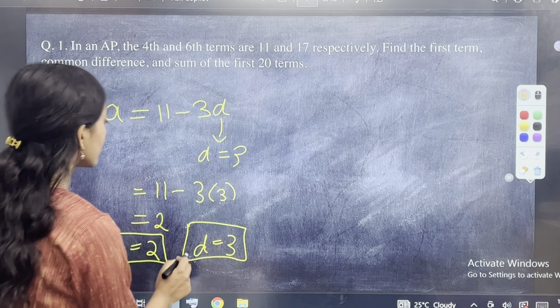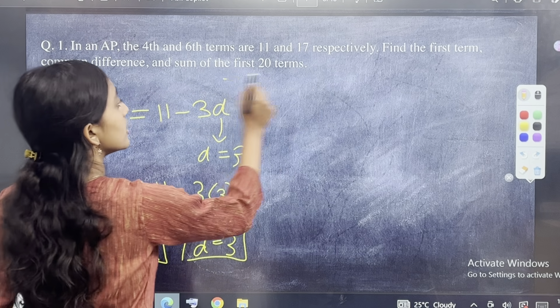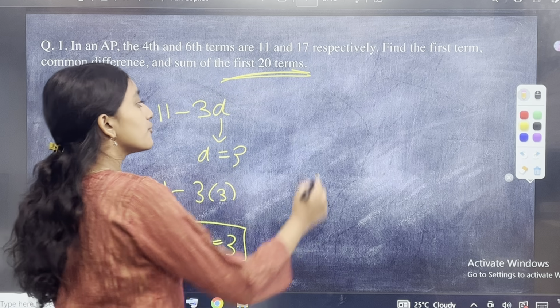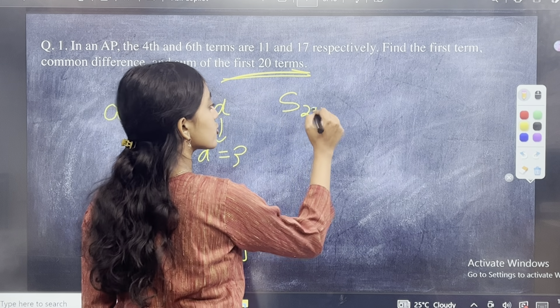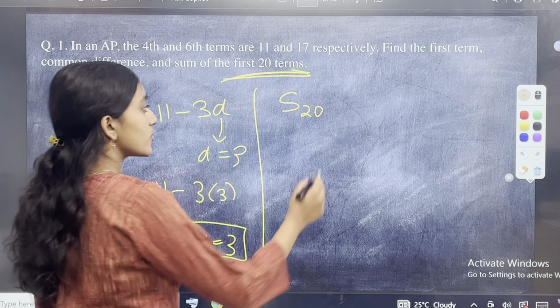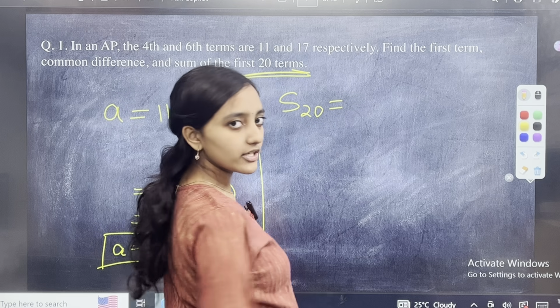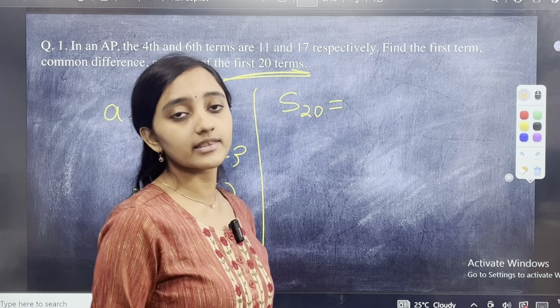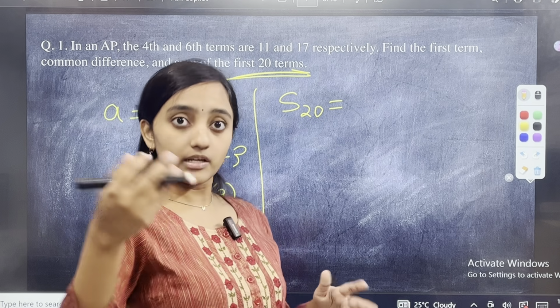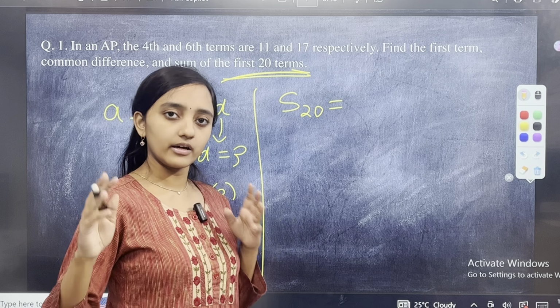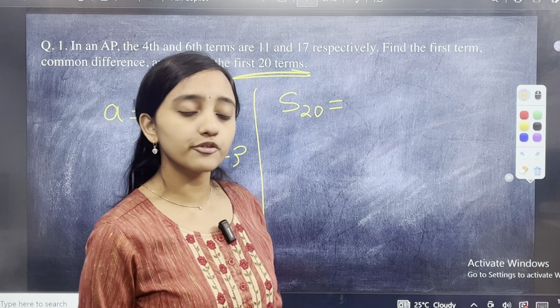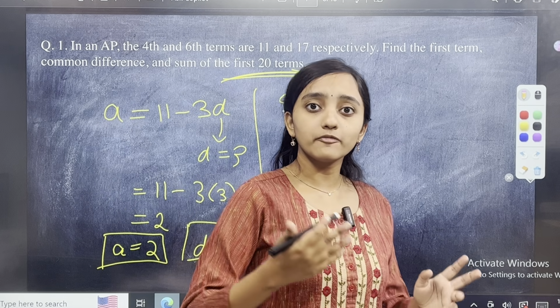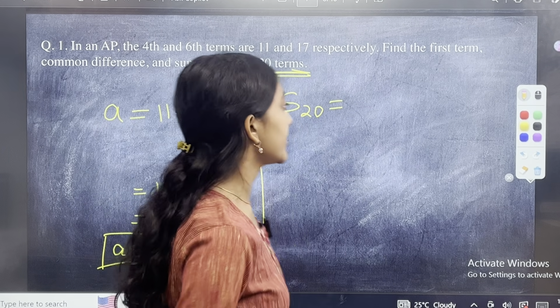Now what are they asking you? They are asking you what is the sum of the first 20 terms. So first 20 terms is basically S20, right? S20 is equal to n by 2. Please write the formula first and then substitute it, because then even if you have made any mistake, God forbid, in calculation, you will still get the marks for writing the formula.